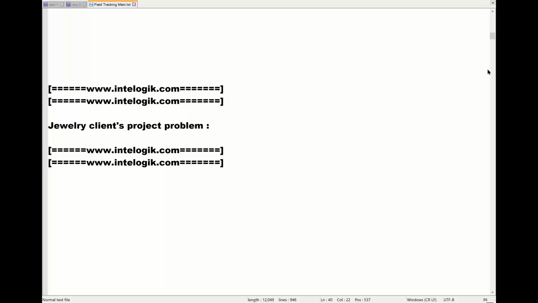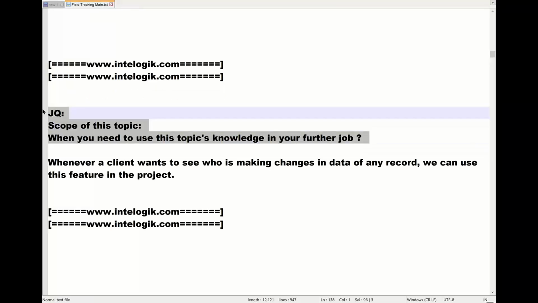So in this case, what we have done is we have taken the benefit of the topic which I'm going to tell you today. Same thing, guys, you can also do in your project. The solution that we gave is field tracking in Salesforce, and in the same way you also understand this knowledge, so in future whenever any customer like this asks you for help, you can help. The scope for this topic is when you need to use this knowledge in your further job. Let me tell you when to use this in your further job.